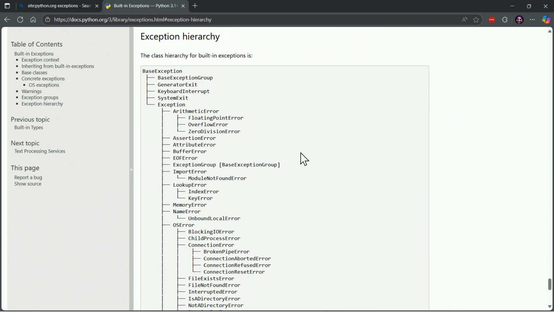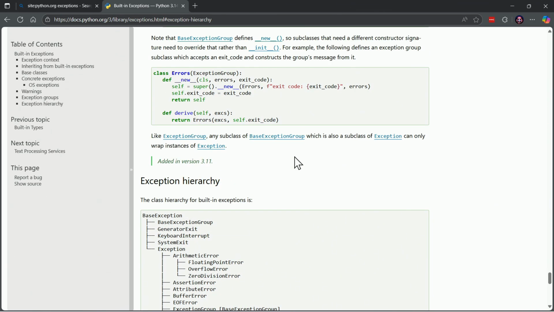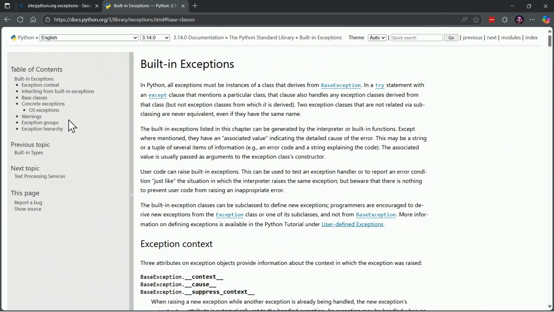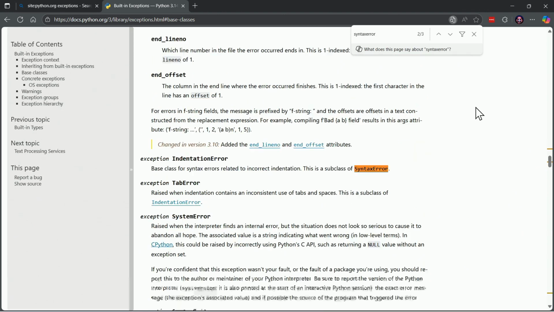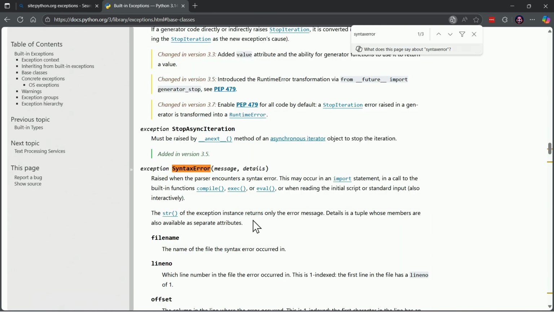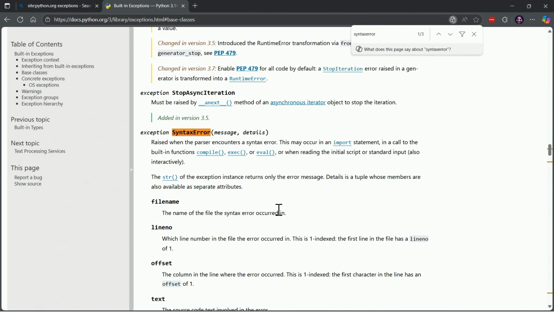For instance, here is our exception hierarchy in full, if you want to look at that, as opposed to just the snippet that I gave you. And since this document is so massive, because there are so many potential exceptions that we can run into, one of the things you can do is use Control F to search on the page, and I could say, give me more information on syntax error. And it's, of course, going to show us all of the information involving syntax error that we might need.